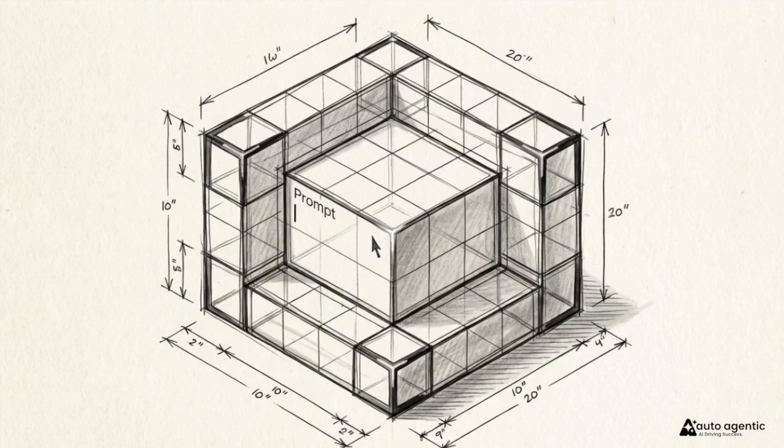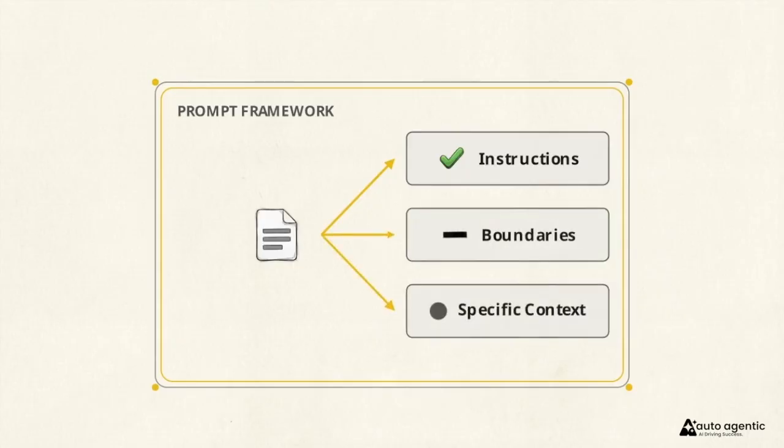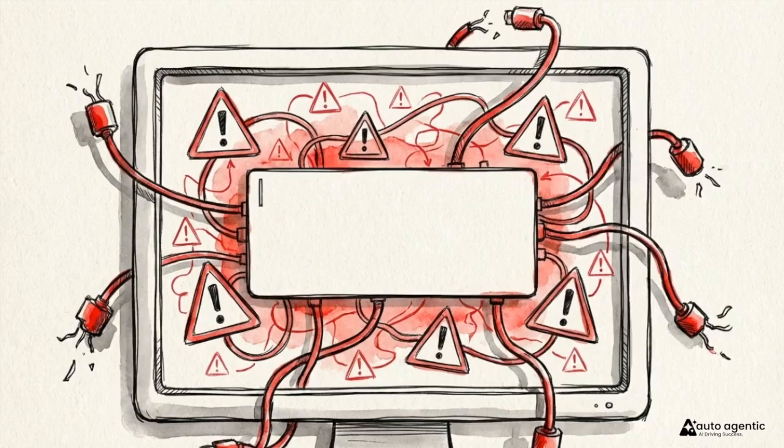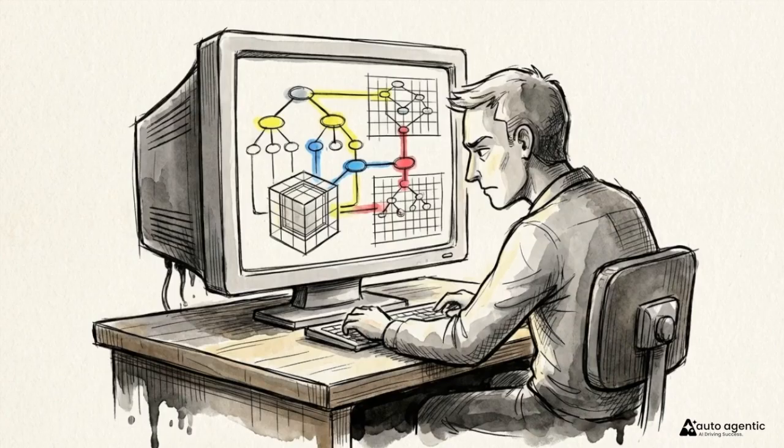Prompts represent something far more structured than a search query. They function as a complete framework, a collection of instructions, boundaries, and specific context that directs the model's focus. The machine is failing because it lacks a human-provided framework. Interacting with these models is an engineering task, requiring iterative refinement rather than a simple request.